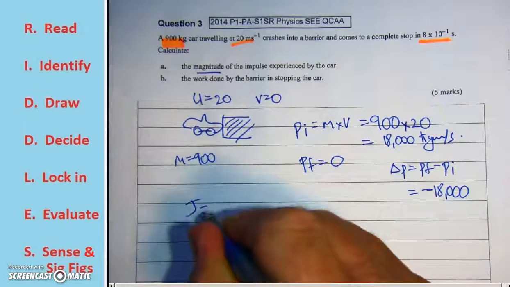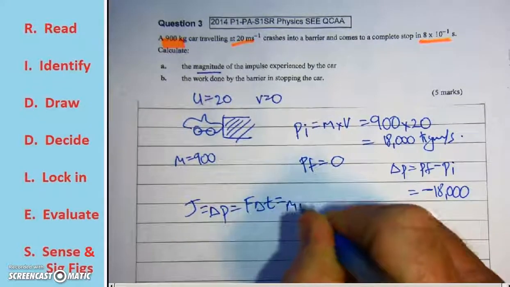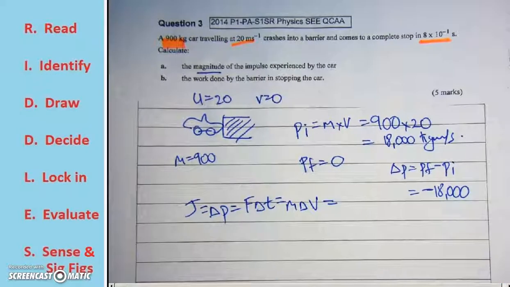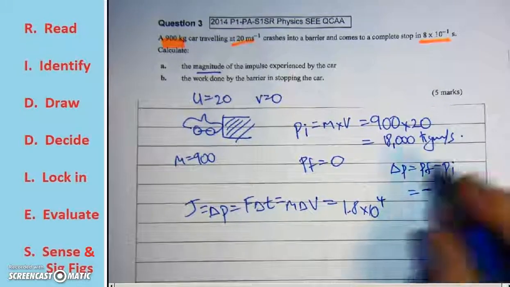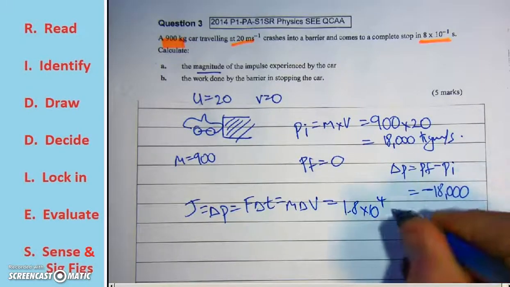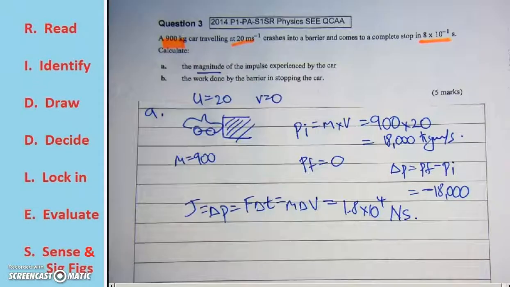So, impulse is change in momentum, so it's force by change in time, mass by change in velocity. What's the magnitude of the impulse? The magnitude of the impulse is 1.8 by 10 to the 4, and it's either kilogram meters per second or newton seconds. There's part A.